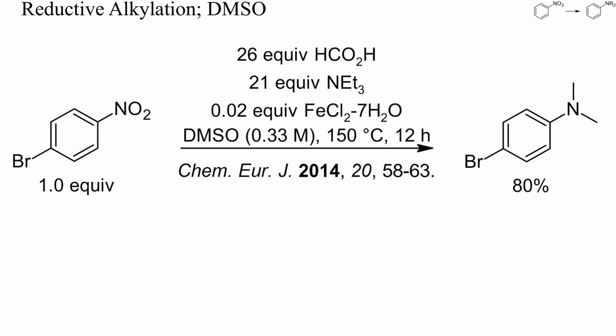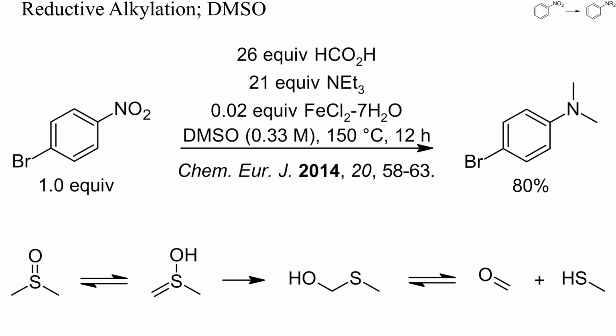Instead of stoichiometric amounts of iron, nitro groups can also be reduced with catalytic iron salts and an excess of a reducing agent, triethylammonium formate in this case. When such a reduction was conducted in DMSO, however, dimethylanilines resulted. The required formaldehyde probably originated from DMSO, as shown here. DMSO is a rather unstable solvent and can lead to many unexpected byproducts.